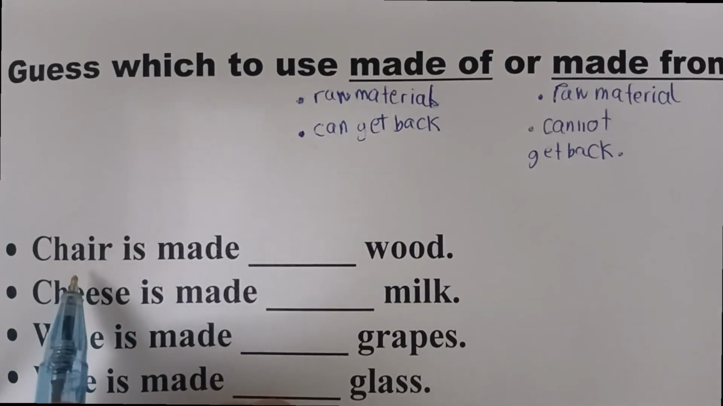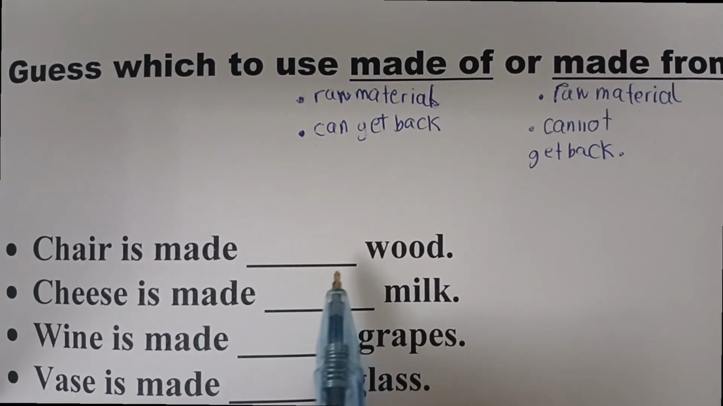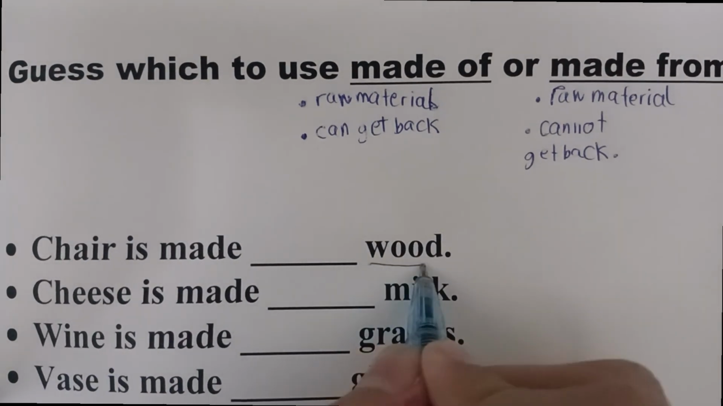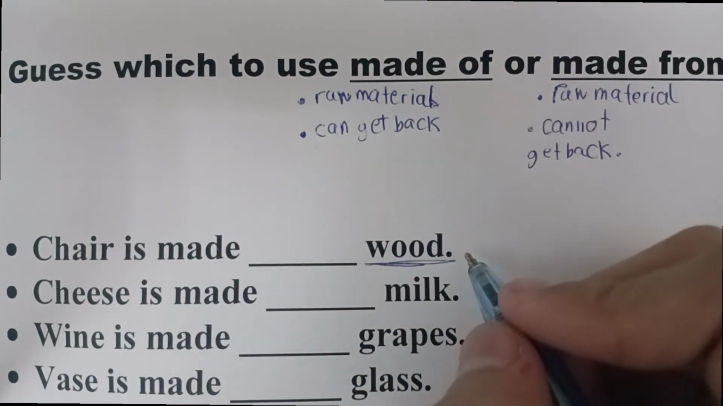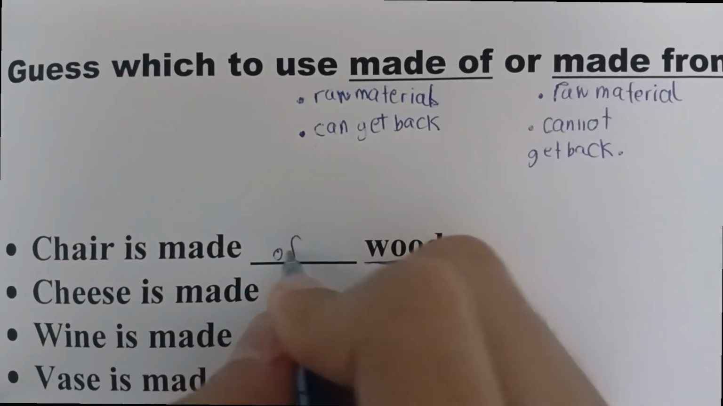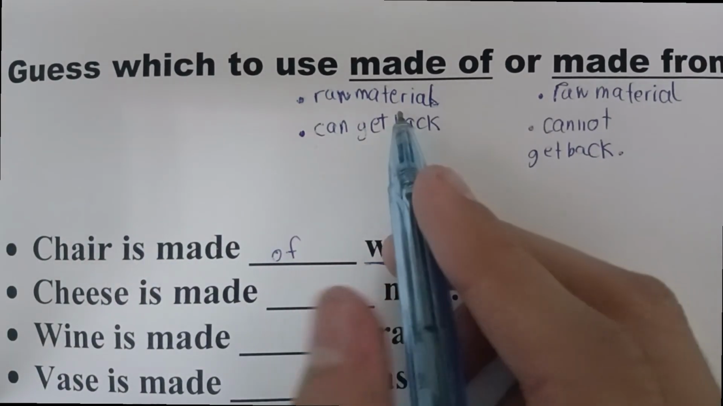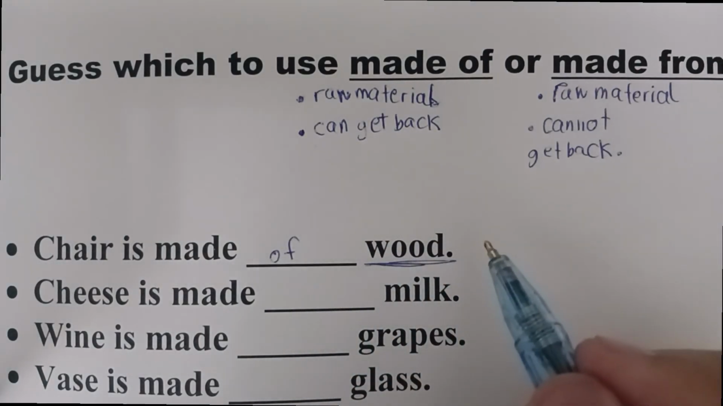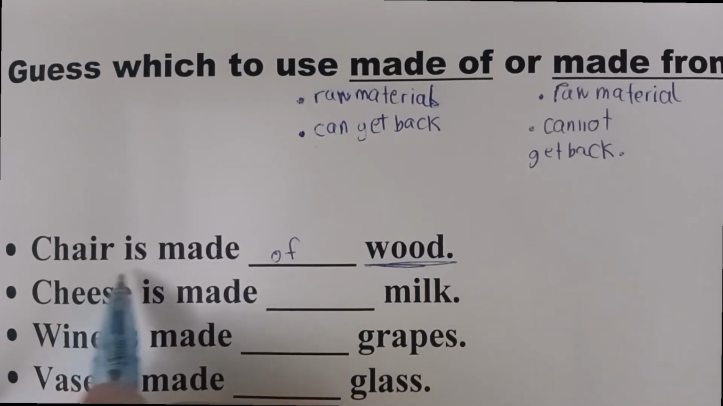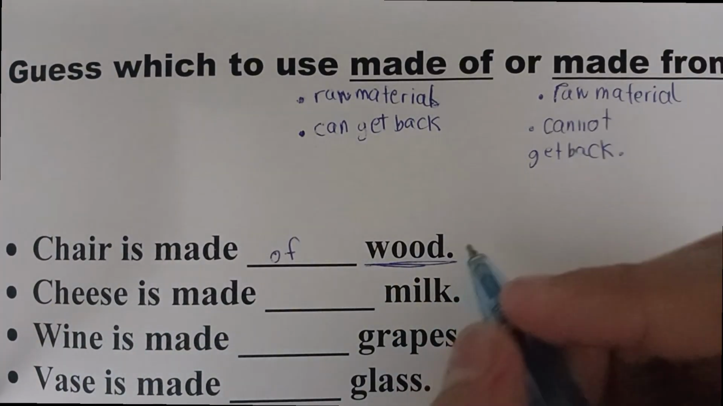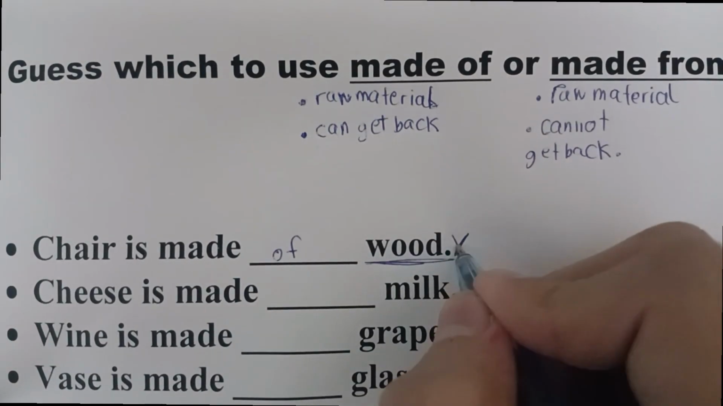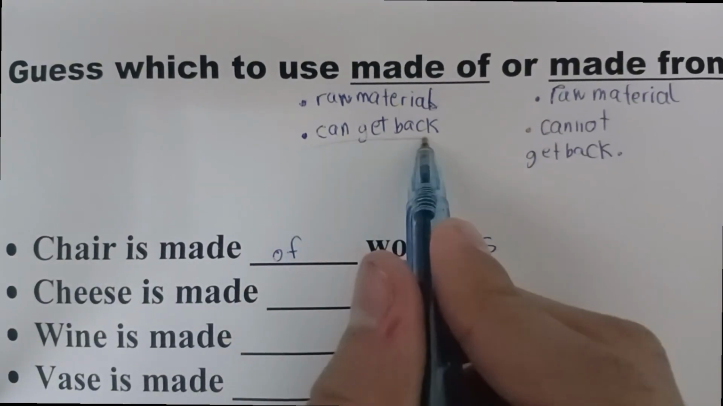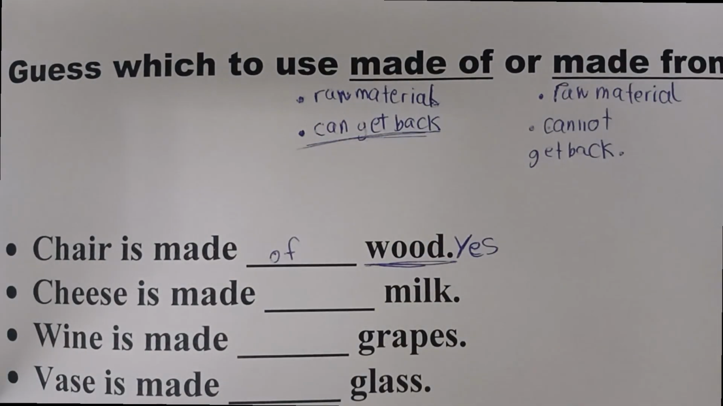The first example is chair is made / wood. At the end you can see there is wood and it is gonna be made of. Now I am gonna explain it. It is a raw material and can get back to its wood, and at the end it's also wood. Chair is made up of wood, so it is gonna be of. Yes, it can get back. So it is made of.